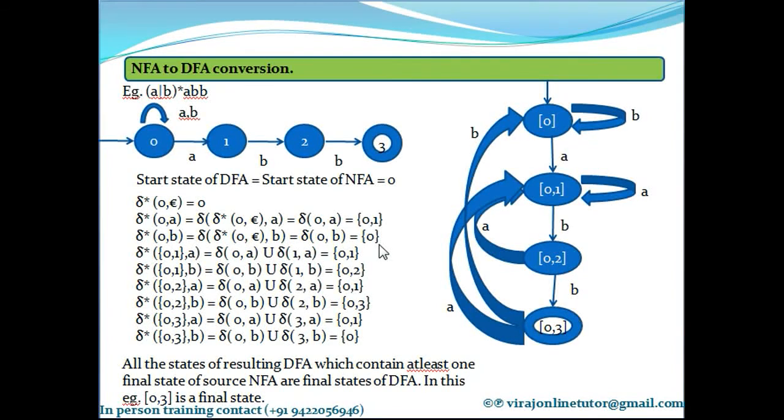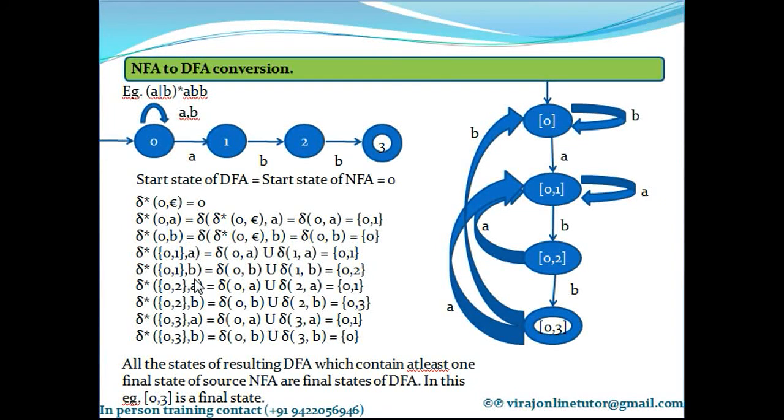So I have computed delta asterisk of 0 comma a and 0 comma b. While computing that, did I find any new state for a DFA? Yes, we found 0 comma 1. So 0 was already found out. So 0 comma 1 is a new state that I found out while calculations. So 0 comma 1 is a new state of the DFA. Now we have to compute delta asterisk of 0 comma 1 on A and 0 comma 1 on B.